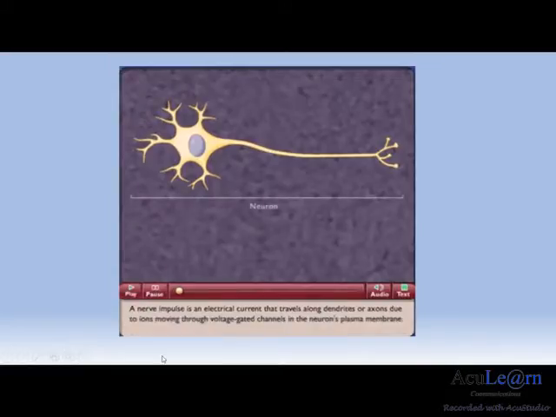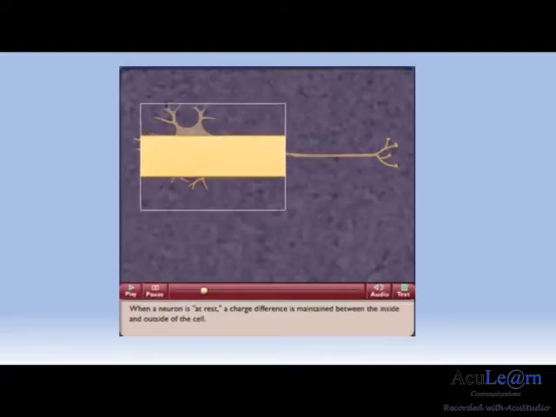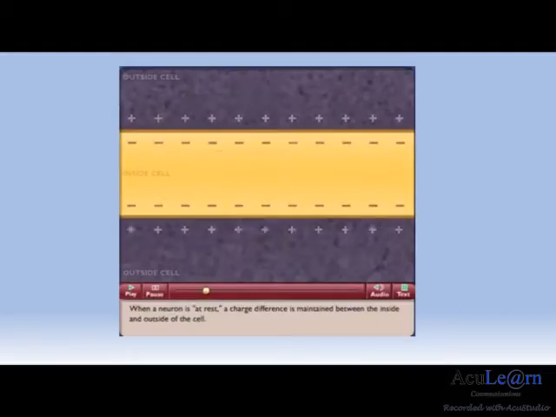A nerve impulse is an electrical current that travels along dendrites or axons due to ions moving through voltage-gated channels in the neuron's plasma membrane. Voltage-gated channels open and close in response to an electrical voltage, so they are affected by changes in electrical charge around them. When a neuron is at rest, a charge difference is maintained between the inside and outside of the cell.